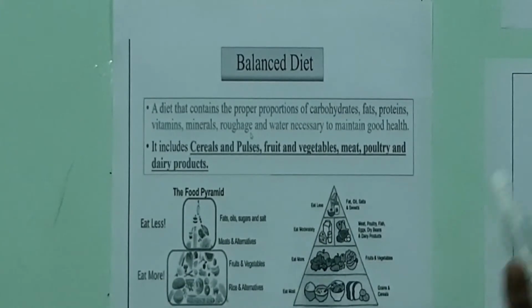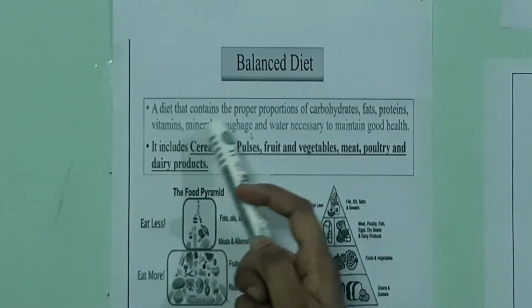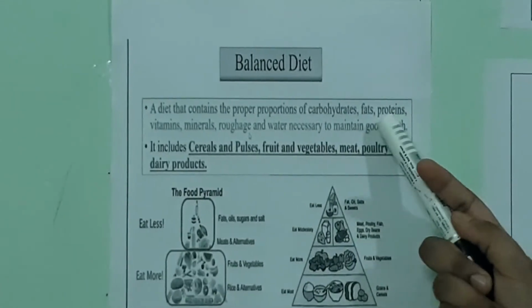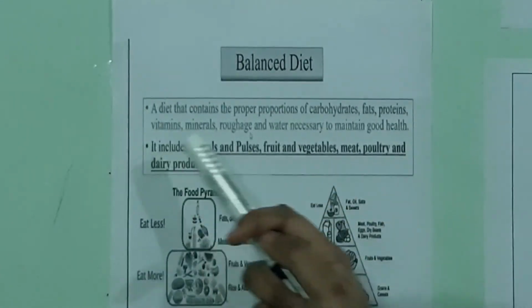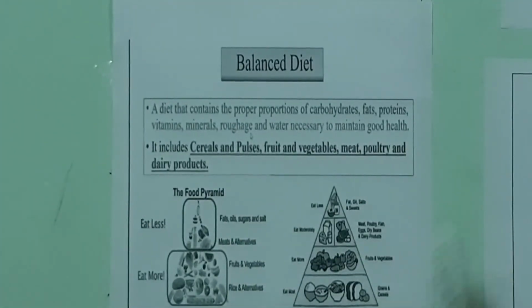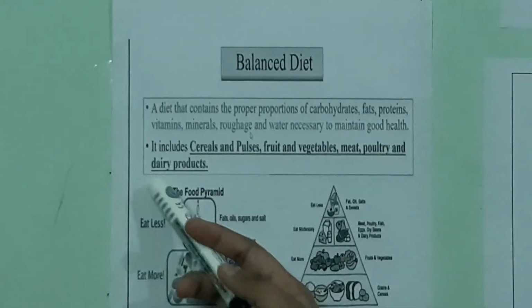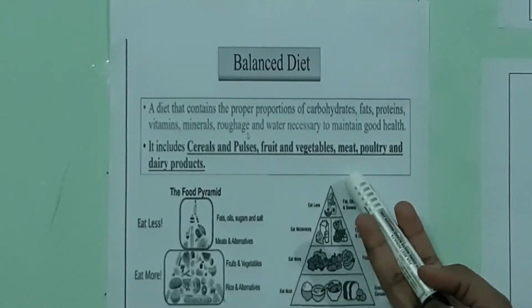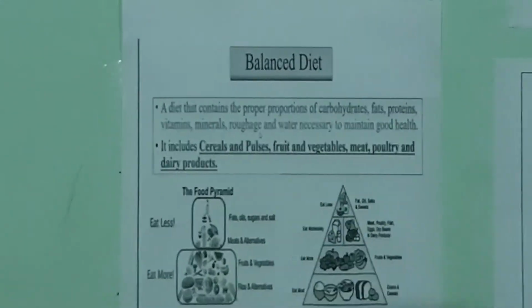Now we are going to see what a balanced diet is. A diet that contains the proper proportions of carbohydrates, fats, proteins, vitamins, minerals, roughage and water, that is nothing but the components of food, to maintain good health is called a balanced diet. It includes cereals and pulses, fruits and vegetables, meat, poultry and dairy products.